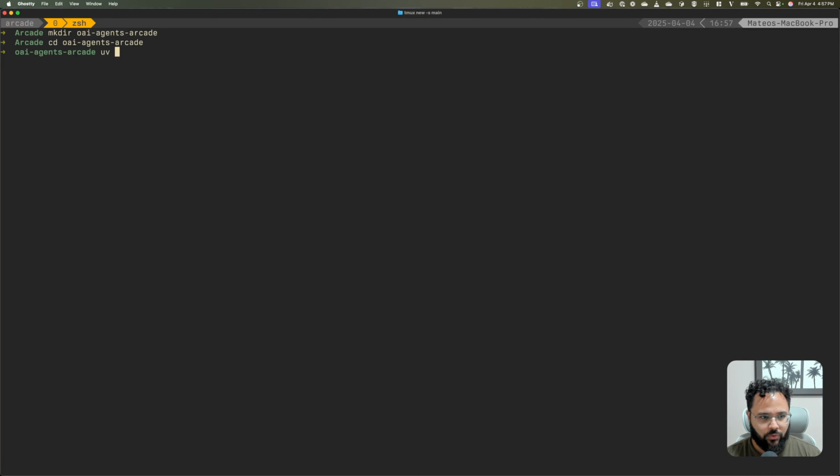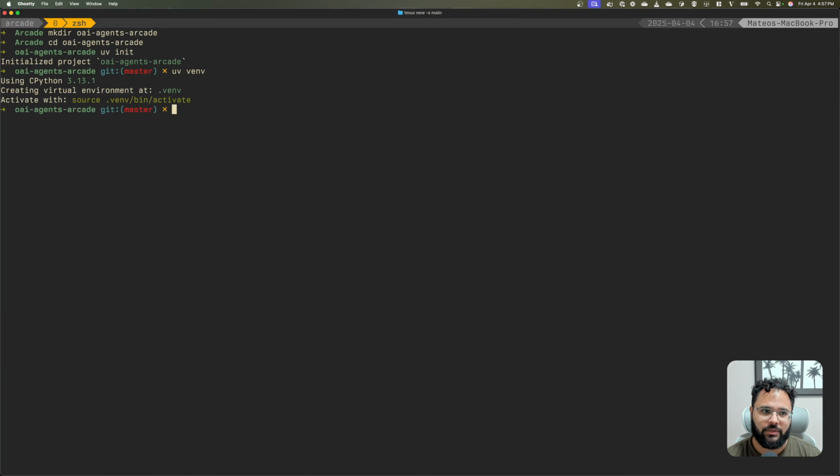So I'm going to run uv init to create a new project, and also uv venv to create a virtual environment. I'll activate this, and I'll install our dependency, which is uv add agents-arcade, right? So that's Arcade for the agents agentic framework.